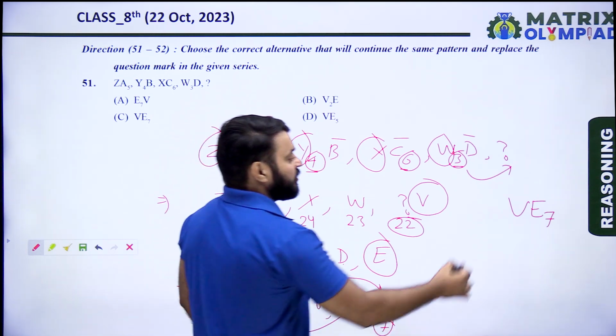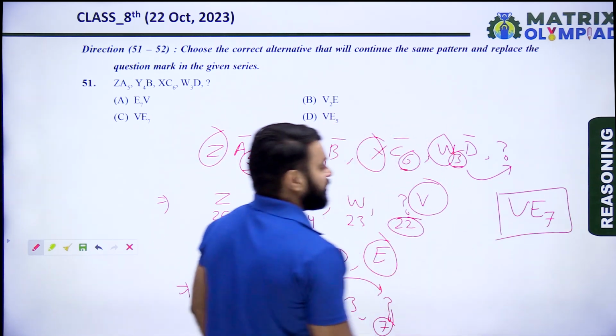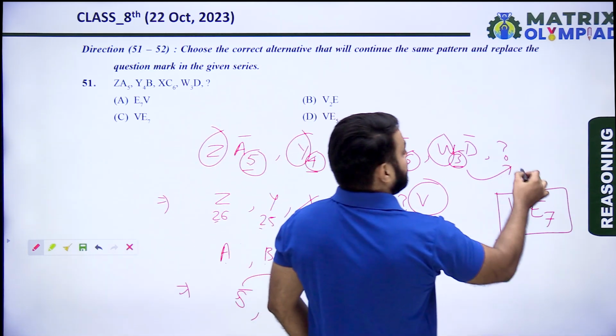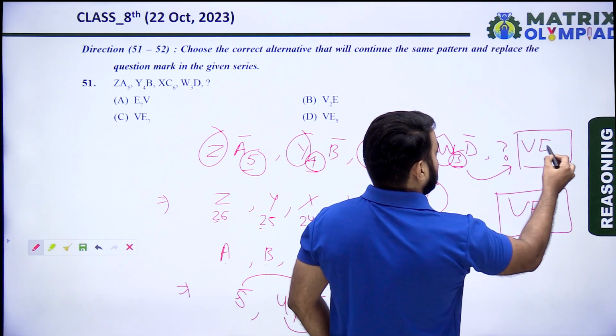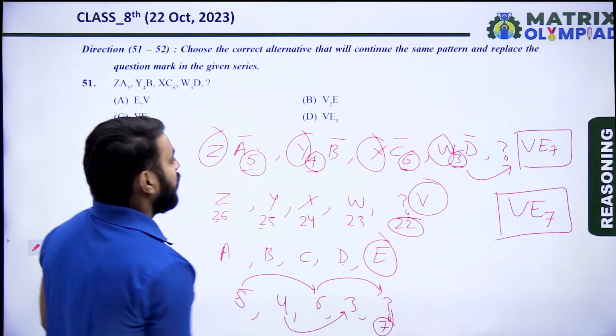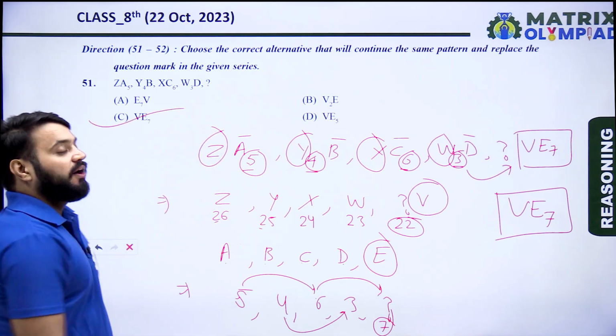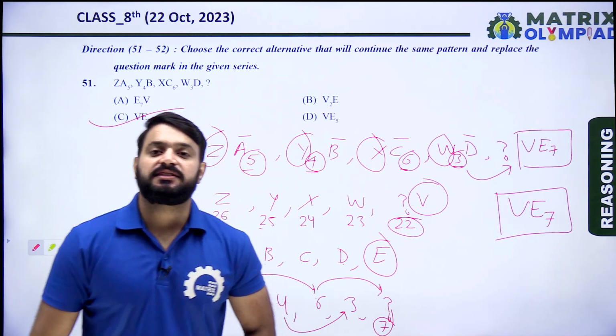So VE7 is the next missing term of this series. VE7 means option C. Option C is the correct answer of this question.